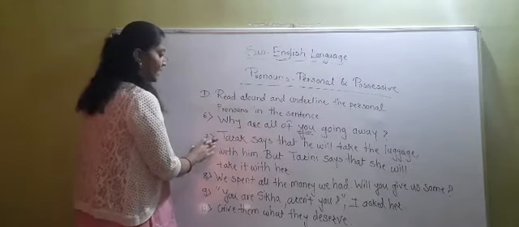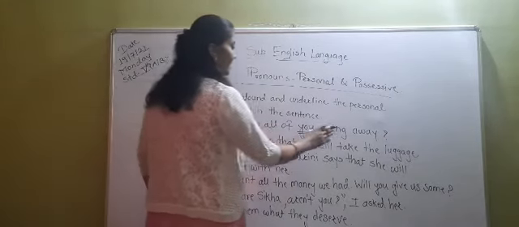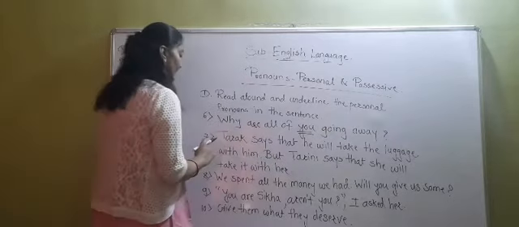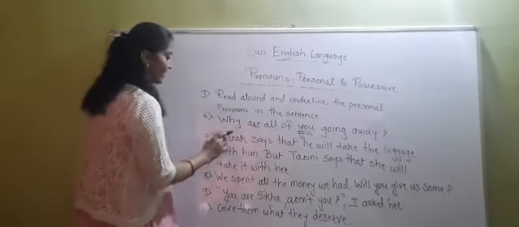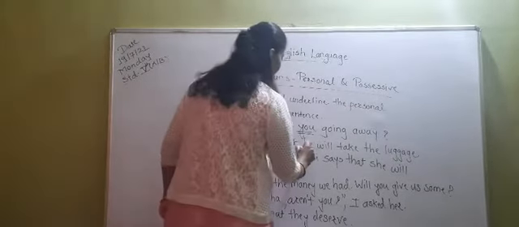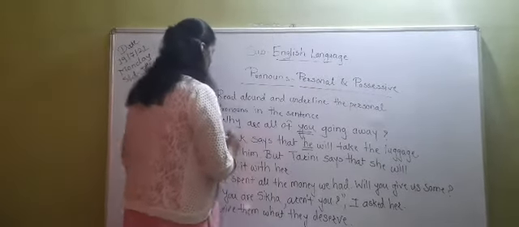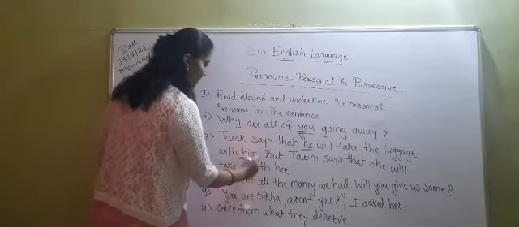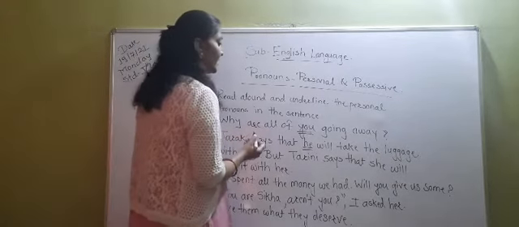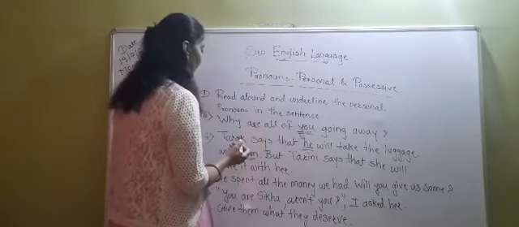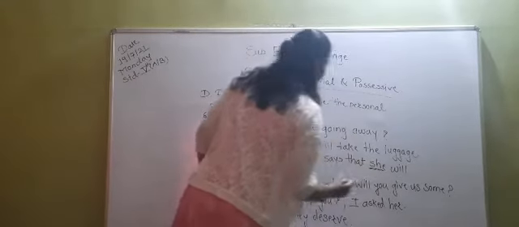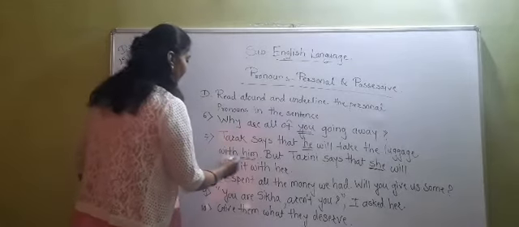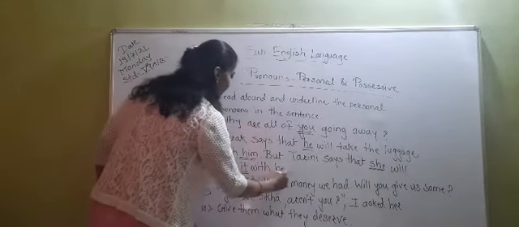Then seventh one: Tarak says that he will take the luggage with him. So you have to underline he and him. But Tarini says that she will take it with her. You have to underline she. She will take it with her.